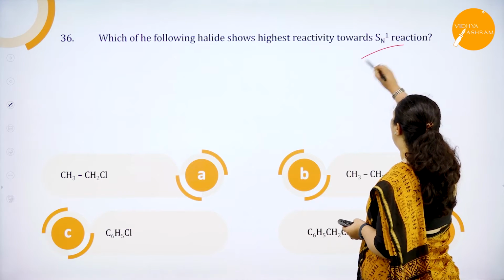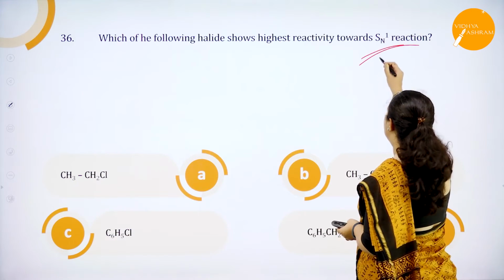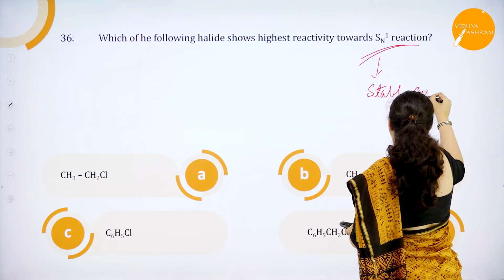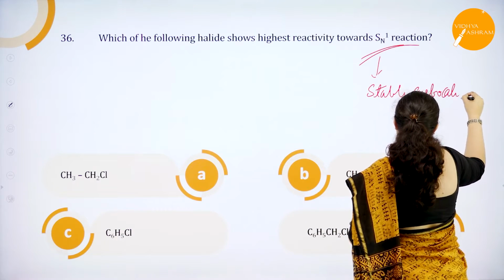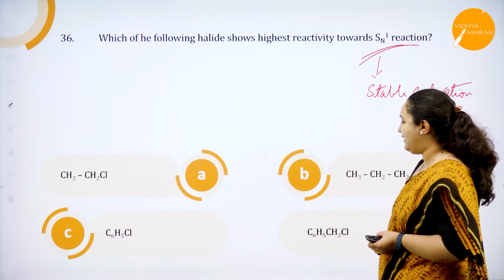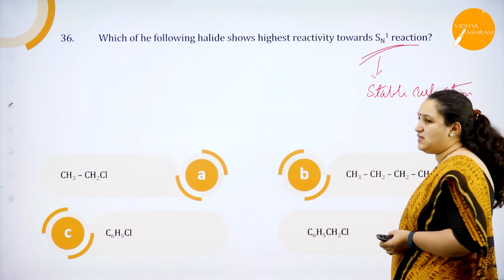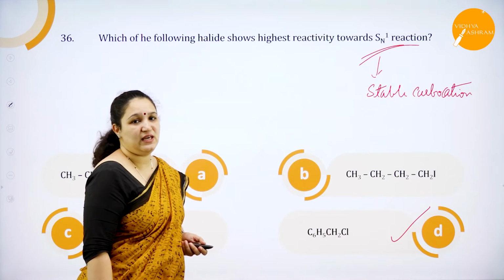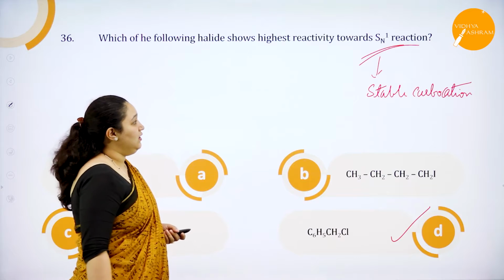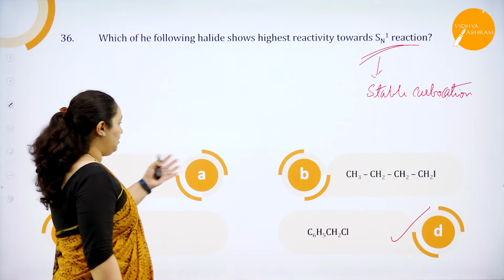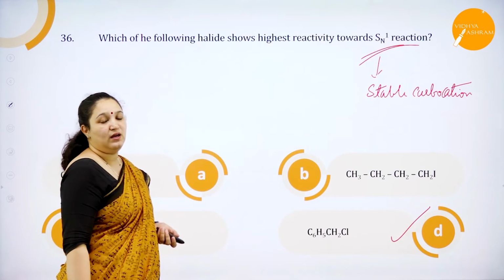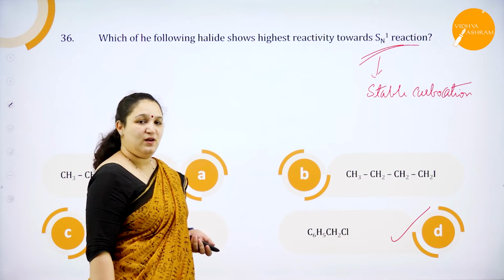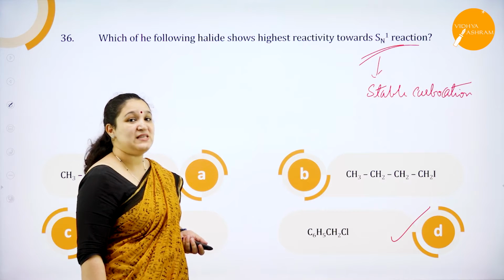In the SN1 mechanism, what is very important? The stable carbocation, correct? And the stable carbocation can be formed by C6H5CH2Cl. That's why option D is the correct answer.